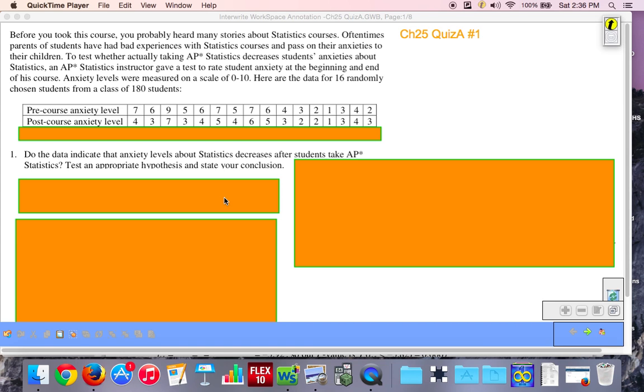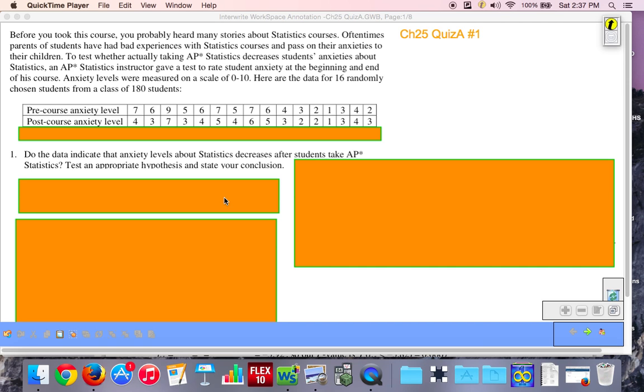Okay, welcome back. We're in Chapter 25 Quiz A, question number 1. Chapter 25 talks about paired samples. So obviously there's a little bit of an adjustment from what we've learned in chapters 23 and 24 about inference for means when we have paired samples. So let's take a look at the prompt.